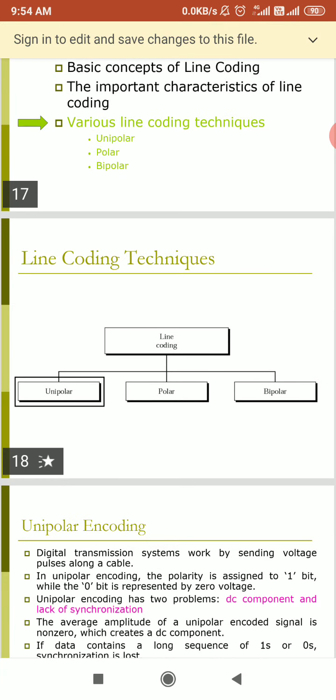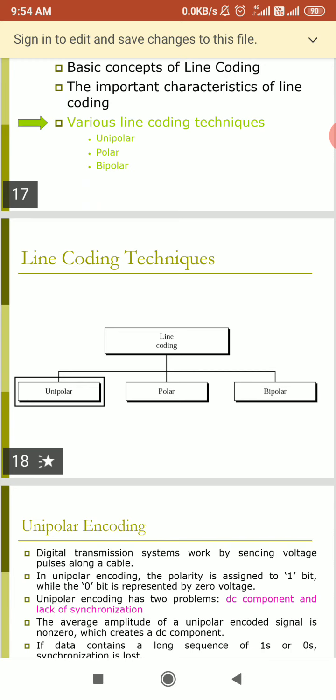When we use line coding, line coding is a pattern of signals that can be used to represent the digital data that we transmit over a baseband channel, or we can say over a transmission line.